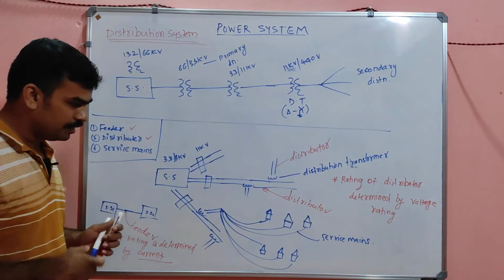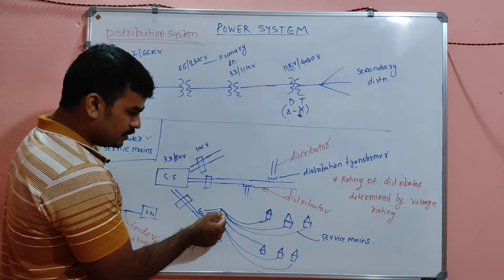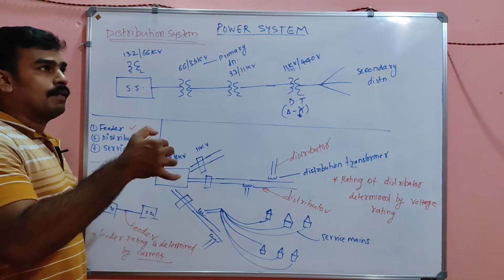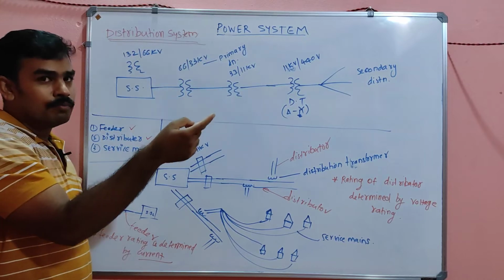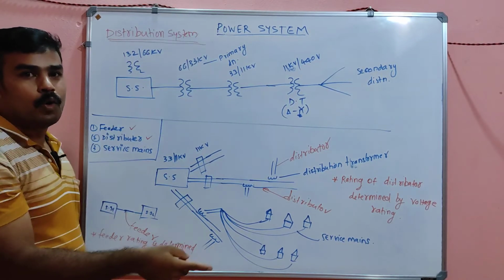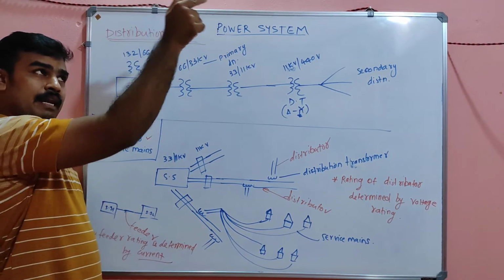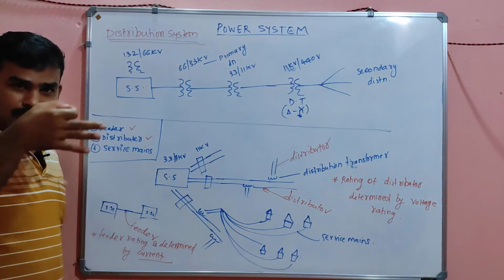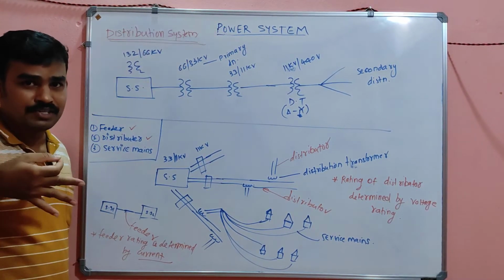And after that, see my dears, from the end of the distributor line, in front of our home, you may notice one pole. From that pole to your energy meter, there is a line, there is a black cable, right?